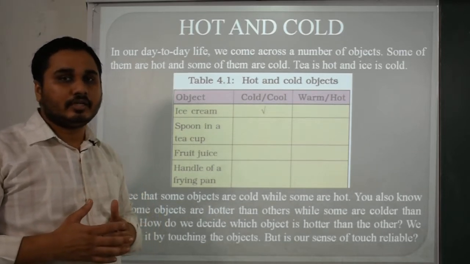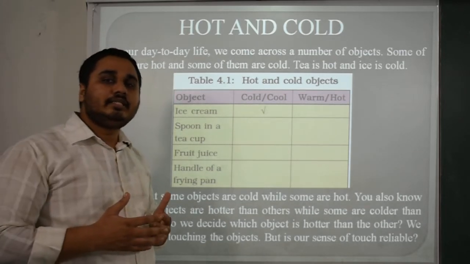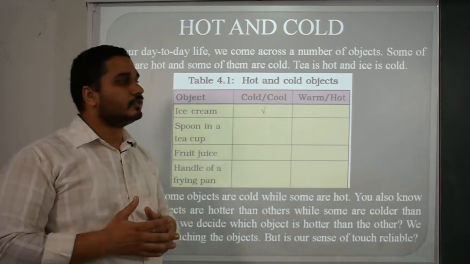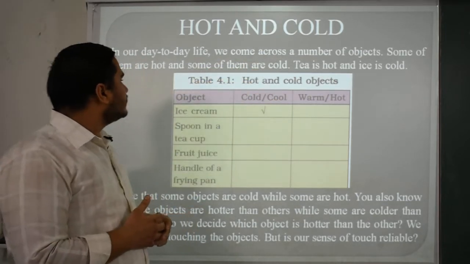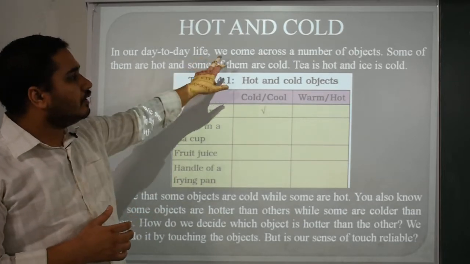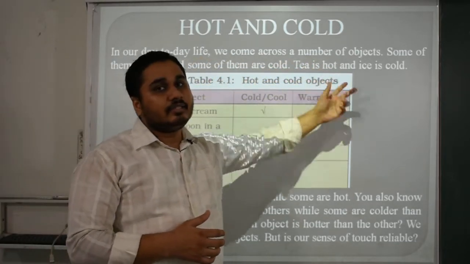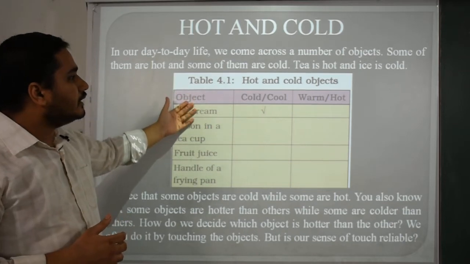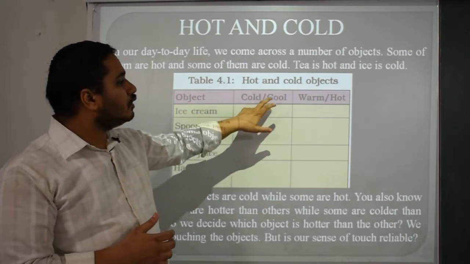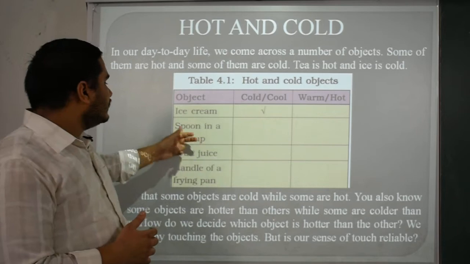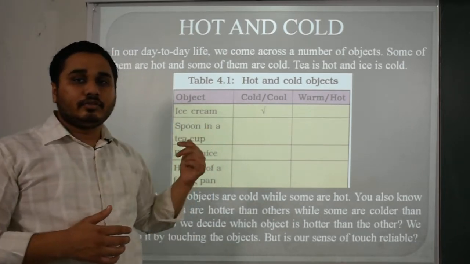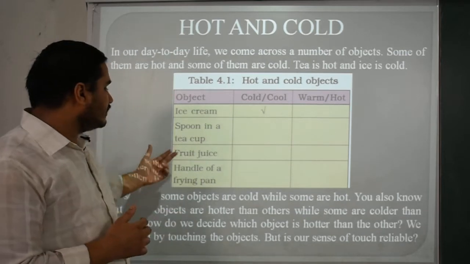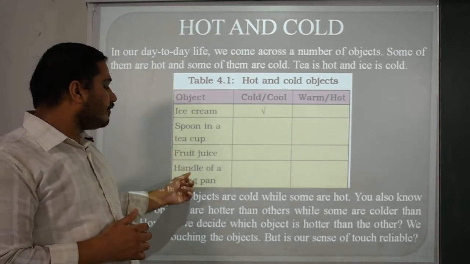That is a temperature, that is a medium of temperature which increases and decreases about the heat and its sources. In our day-to-day life, we come across a number of objects. Some of them are hot, some of them are cold. Tea is hot and ice is cold. Take the table example, that is ice cream, cold or cool, not warm or hot. Then a spoon in a tea cup, then it is sure that tea should be iced tea or hot tea. Then fruit juice, then handle of a frying pan.